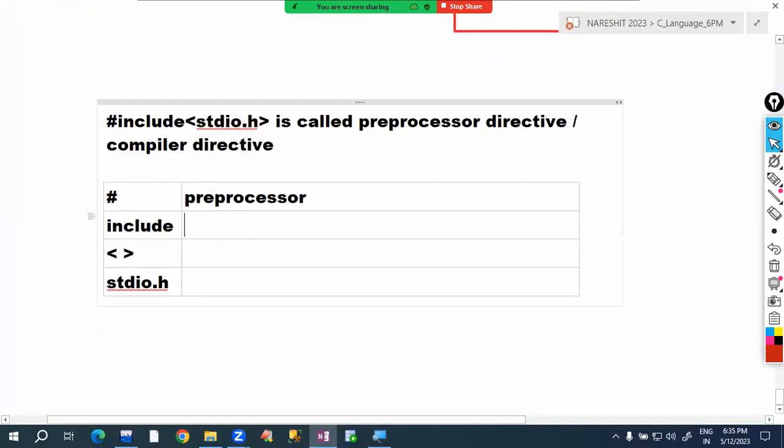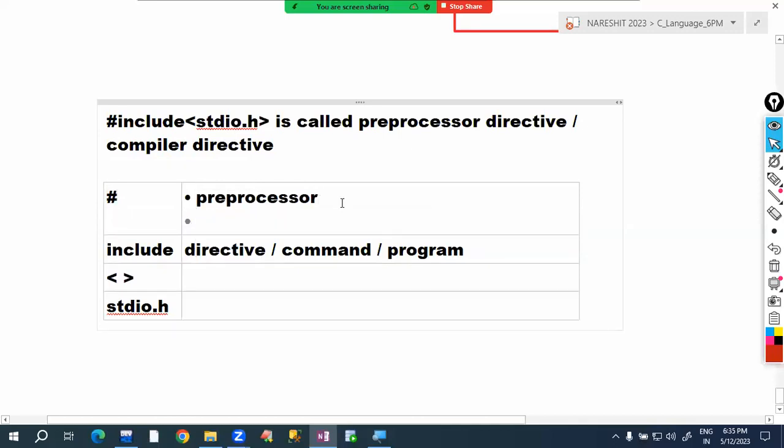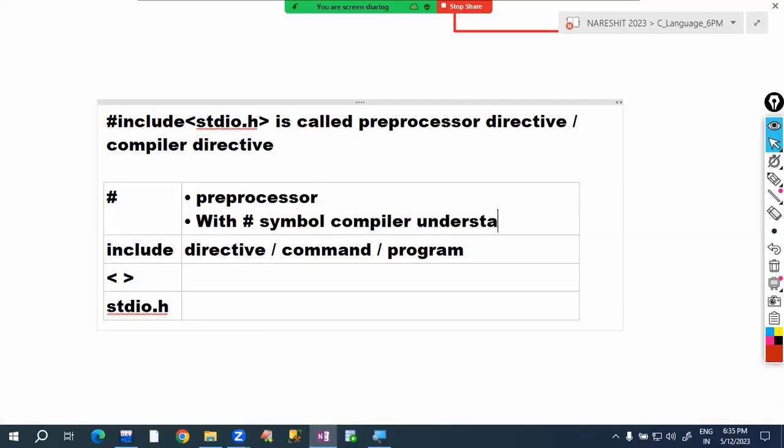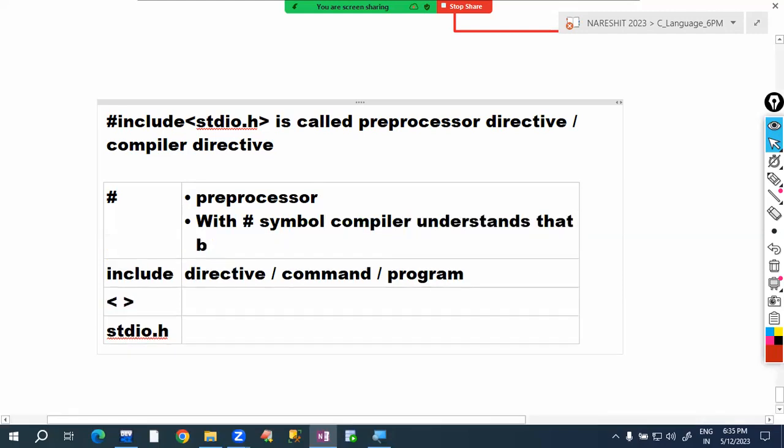So here include is directive. Include is called directive. Directive means the general meaning is command, official command. Or you can say program. Include program will run. Hash is the preprocessor. With hash symbol, compiler understands that before going to compile the program,